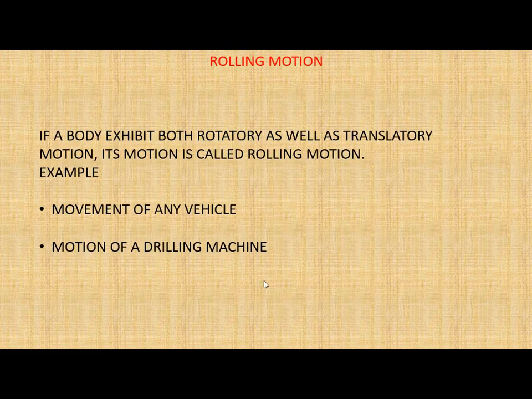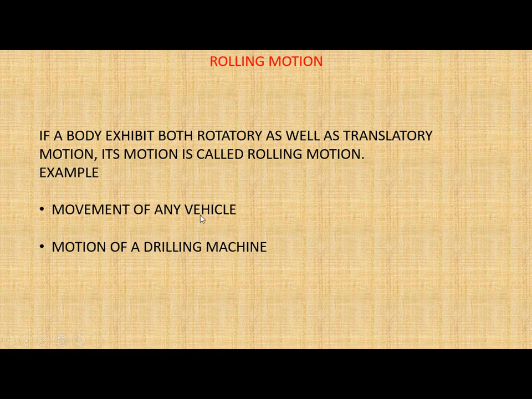The next one is rolling motion. Let us understand the definition first. If a body exhibits both rotatory as well as translatory motion, then its motion is called rolling motion. Here we can see, just now we read about the drilling machine. The drilling machine is an example of rolling motion, because it has both translatory as well as rotatory motion.